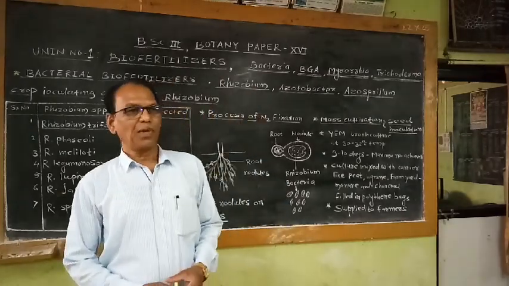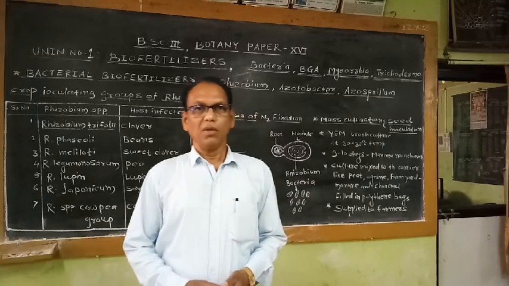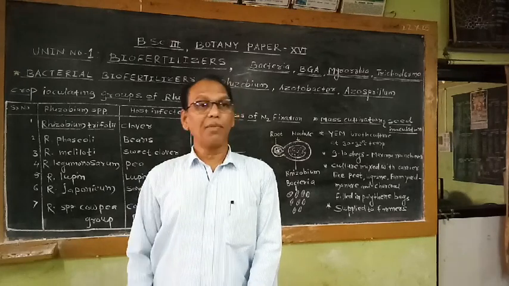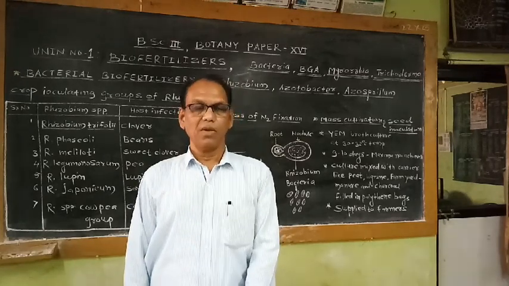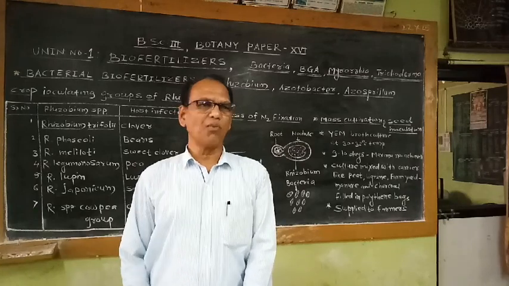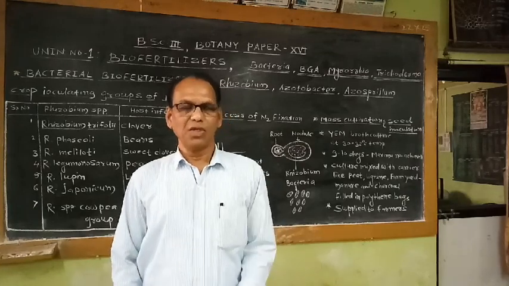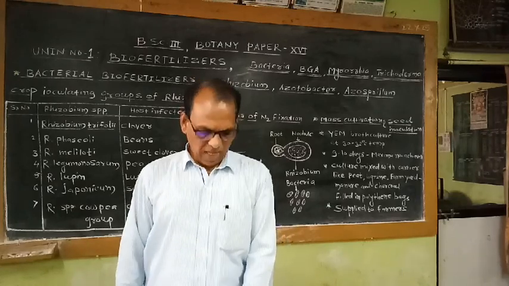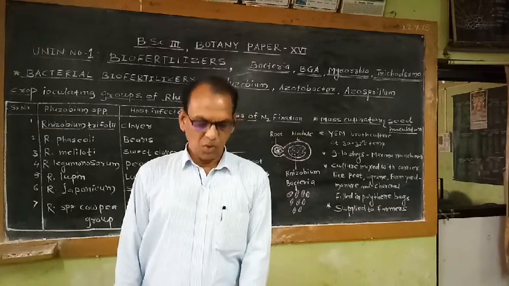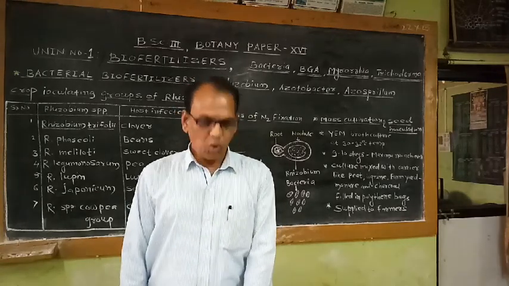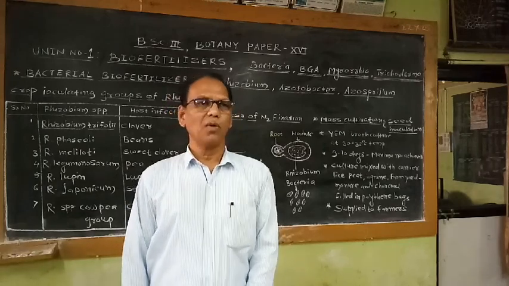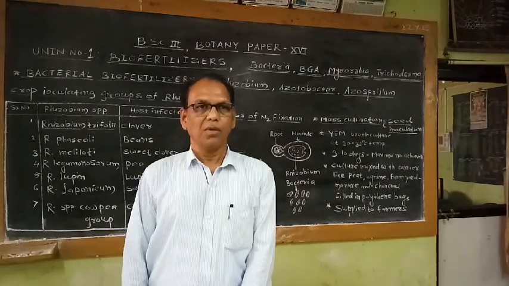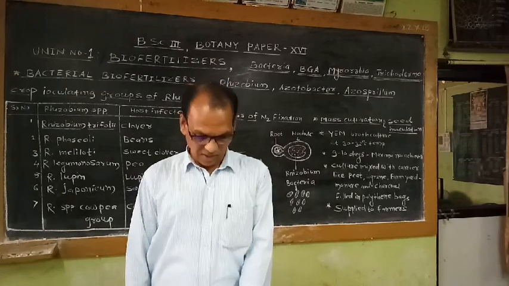Mostly after the green revolution, farmers are cultivating hybrid varieties of different crops, and they started to use large quantities of pesticides, insecticides, fungicides, and also large quantities of synthetic fertilizers in order to get more yield. By the use of large quantities of synthetic fertilizers, the yield of the crop plant definitely increases.